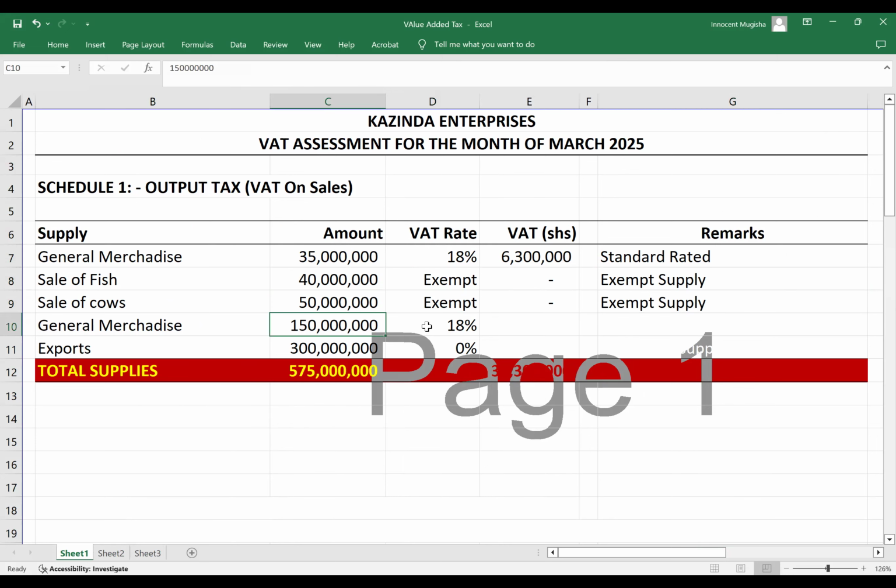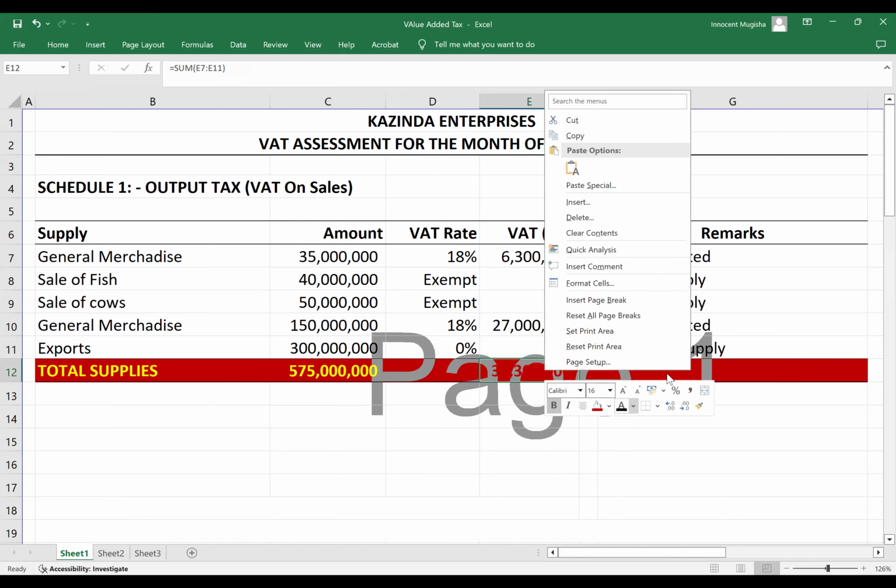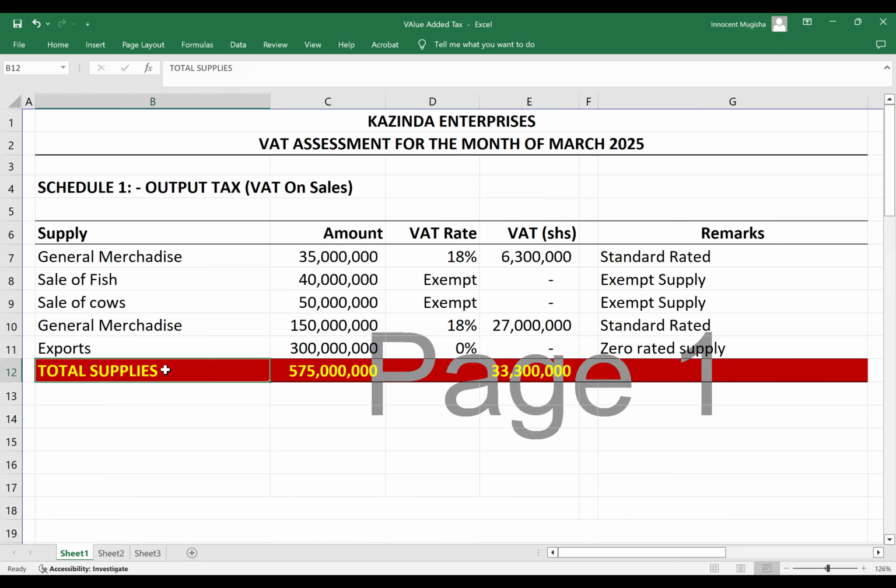General merchandise, again, I use my calculator, 18% on 150. That gives me a figure of 27 million, standard rated. Exports, 0 on 300 million. That gives me 0, and that is 0 rated. So we have a total output tax of 33.3 million.